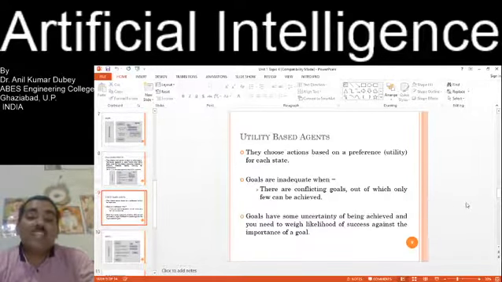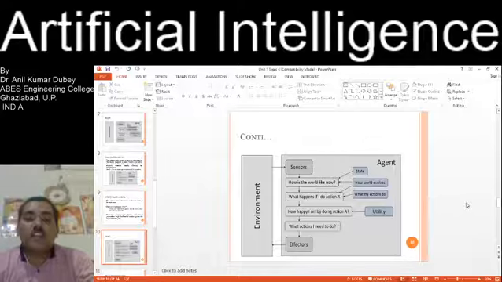Next one is the utility-based agent. They choose actions based on the preference, the utility, for each state. Goals are inadequate when there are conflicting goals, out of which only a few can be achieved. Goals have some uncertainty of being achieved, and you need to weigh the likelihood of success against the importance of a goal. That is the graphical representation: the left-hand side is the environment, the right-hand side the agent.